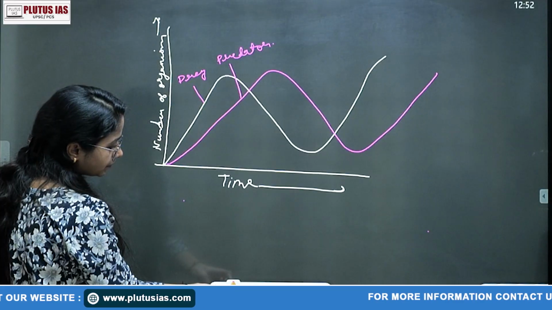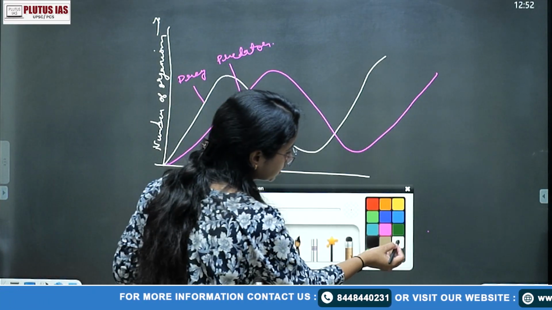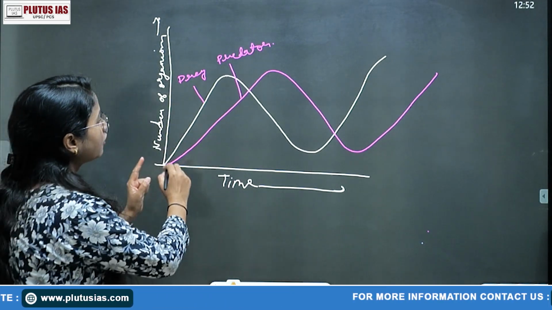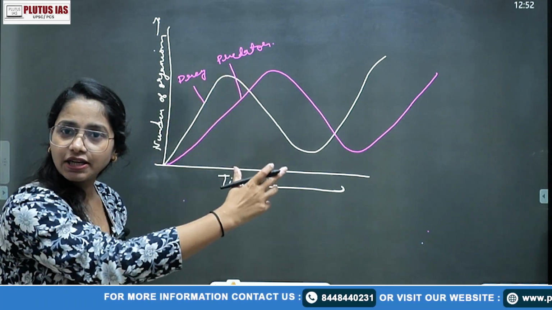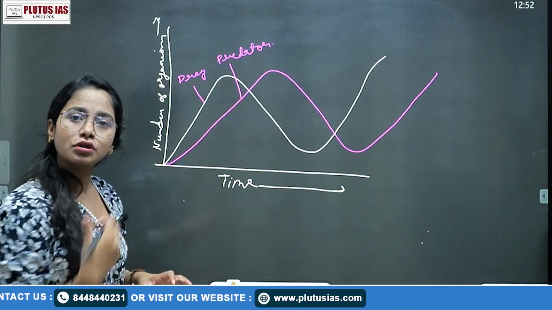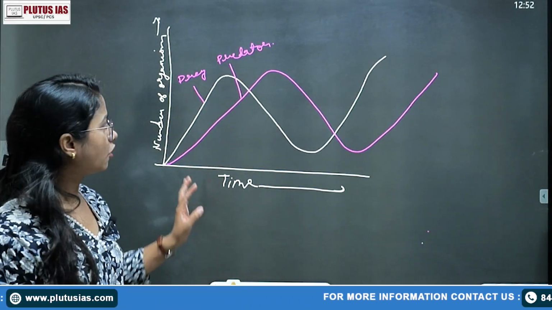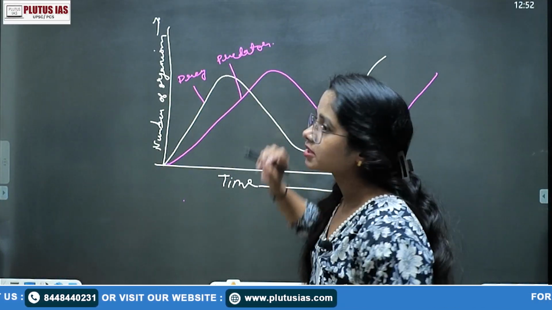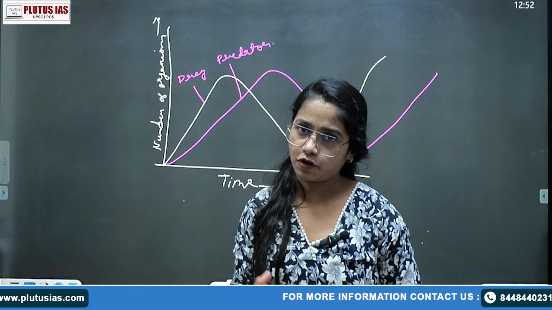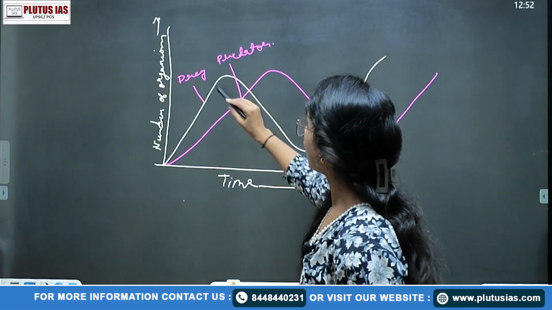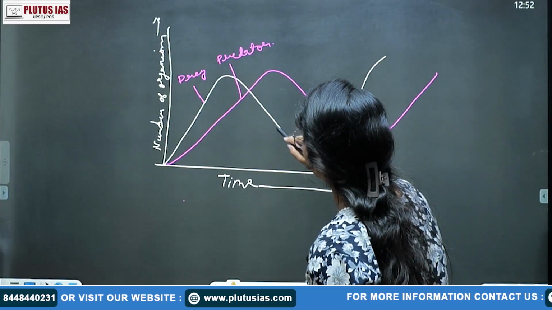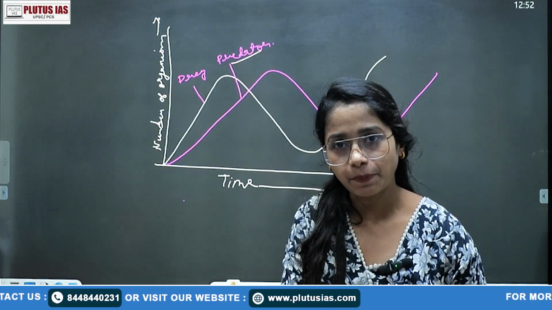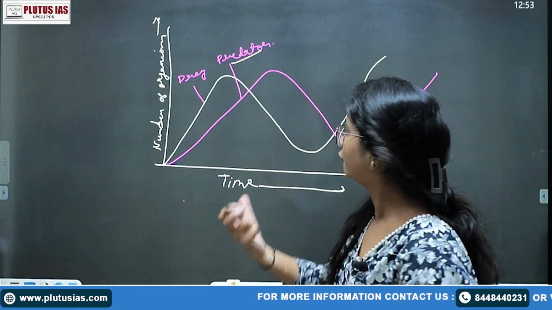Okay, so what is the mathematical concept, or what can we understand through this model? This model simply states that as the number of prey increases, the number of predators will also increase, and vice versa, of course. Then as the number of prey decreases, because the predator is consuming the prey, of course, in maximum number, the population of prey will decrease. Because of that, the predator is dependent on the prey as its nutrition or food habit, right?